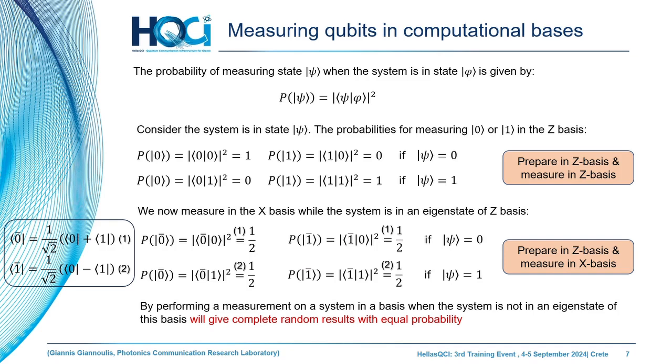When we project the state on one or the other measurement, we will get 100% of the outcome results. When we prepare in the Z basis at the Alice station and measure in the X basis at the Bob station, as we can see in the second part of the calculations, the outcome of these measurements in our QKD will be completely random. We will get 50% in the outcome of the results.